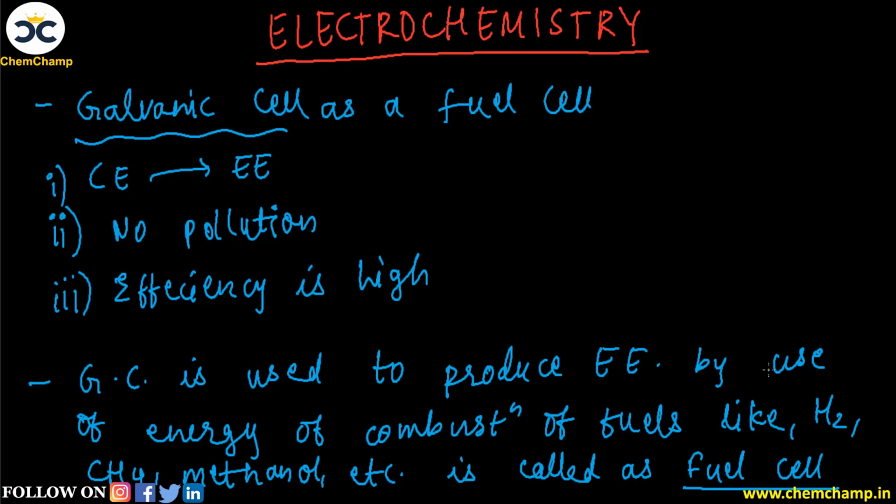Any galvanic cell which uses the energy of combustion of fuels such as hydrogen, which on combustion will give you energy, then methane and methanol, which on combustion will produce energy. सो ये combustion energy को हमको use करना है और उसको electrical energy में convert करना है. So this whole process of converting chemical energy into electrical energy, it is called a fuel cell.